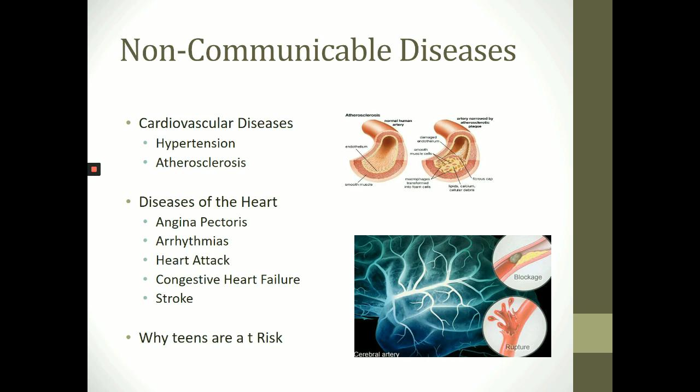Over time, factors such as tobacco smoke, high blood pressure, and high cholesterol levels can damage the inner lining of the arteries. Fatty substances in the blood, called plaques, can build up on the artery walls, causing the arteries to thicken and lose their elasticity. The process in which plaque accumulates on artery walls is called atherosclerosis. This buildup is due mainly to food choices, specifically a high intake of saturated fats and cholesterol.